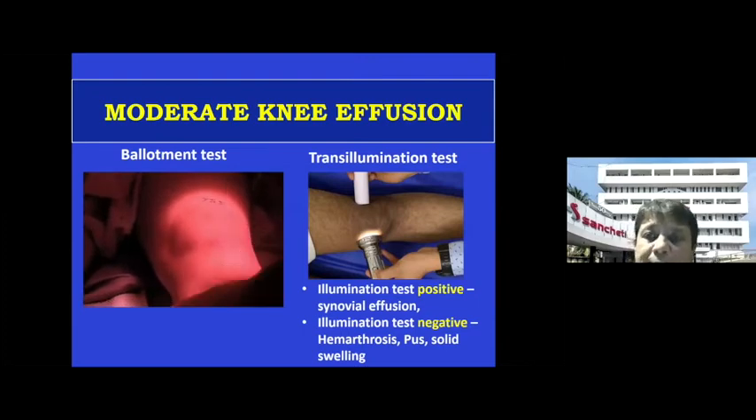And another important test is the transillumination test, which you should do, where you put the torch on one side